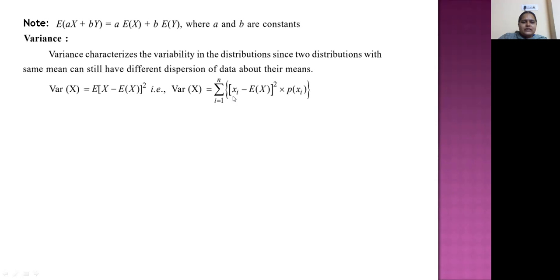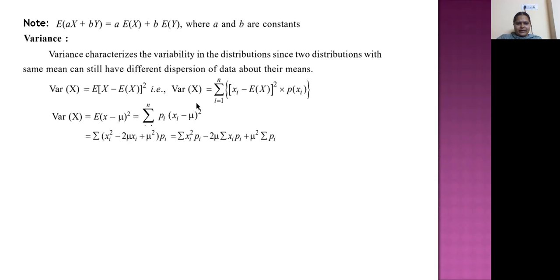That is, variance of x equals summation i equal to 1 to n of (xi minus E of x) whole square into their probabilities p of xi, or E of (x minus E of x), which we also denote with mu, whole square. That is nothing but expectation. So its formula is summation i equal to 1 to n pi into (xi minus mu) whole square.